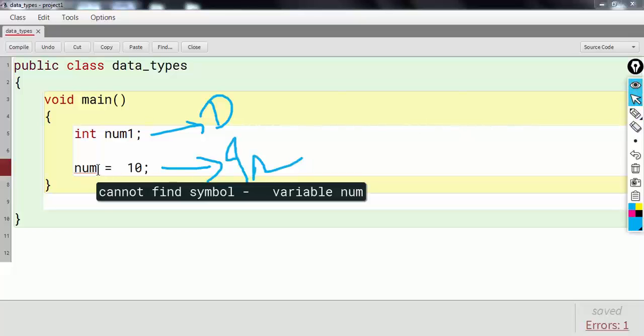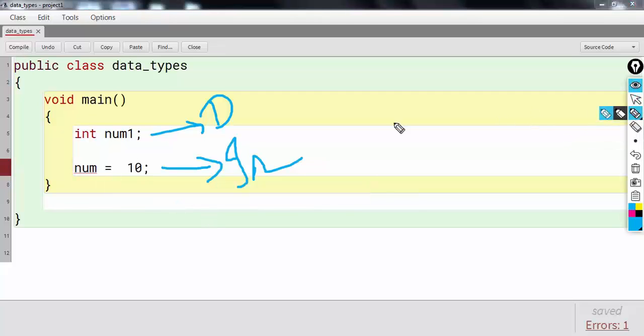Now notice that an error has come up here. Can you think why this error is coming? If I compile it, it will not compile. What is the error? I am trying to store 10 in num, and there is no such variable I have declared as num. This is num1, it's not num. So this is an important point.